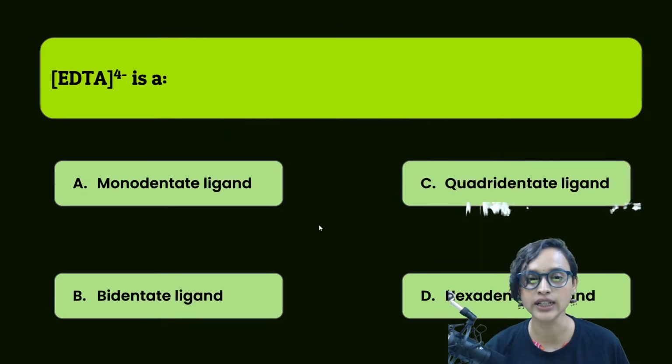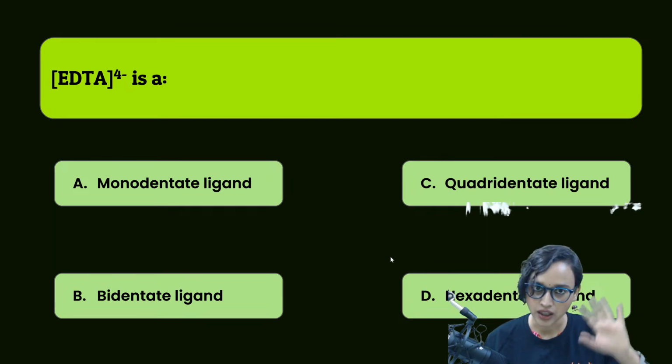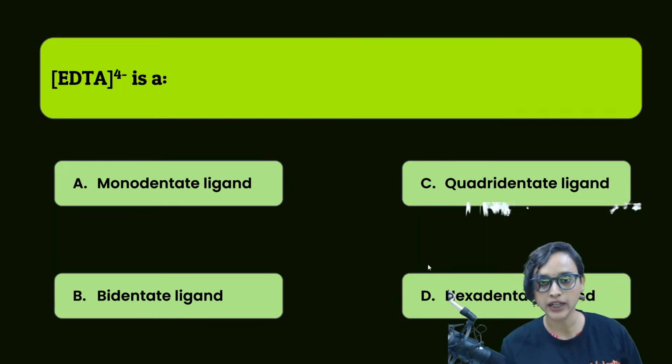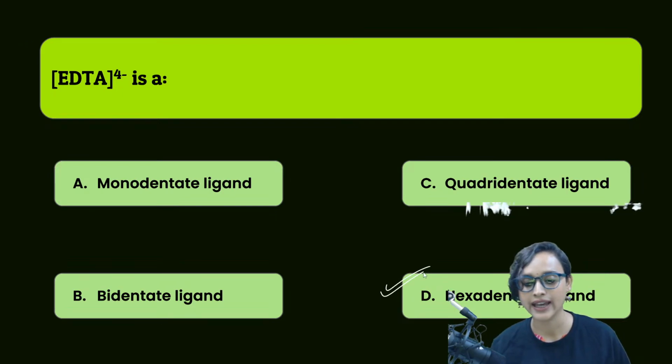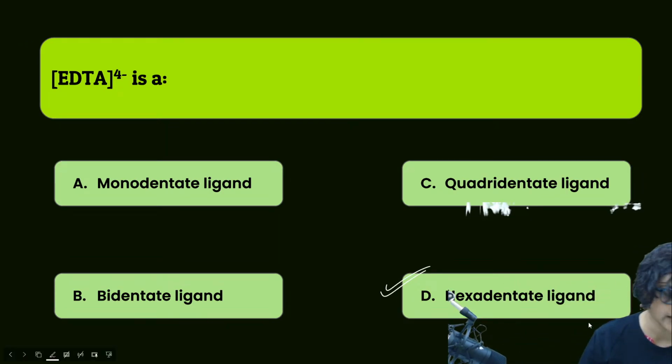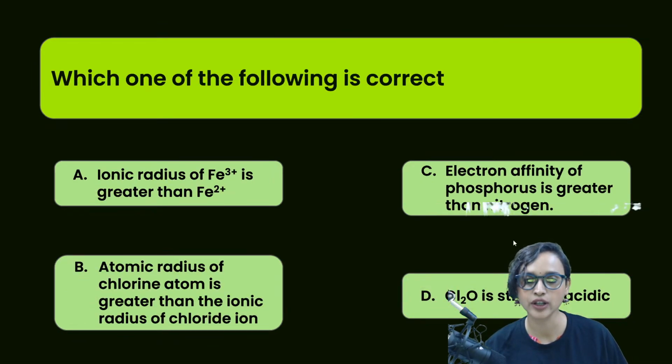Yes, absolutely right. EDTA4 is one question from coordination compounds I have kept because I know that 1% of the complete paper weightage is allotted to coordination compounds from inorganic chemistry. So EDTA4 is definitely a hexadentate ligand, right? It is a hexadentate ligand, correct? Very good. Amazing, guys. Moving on.